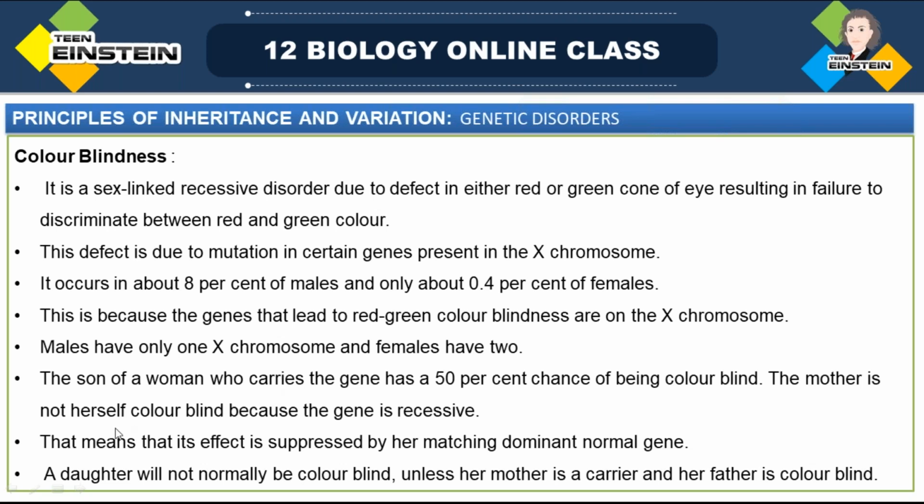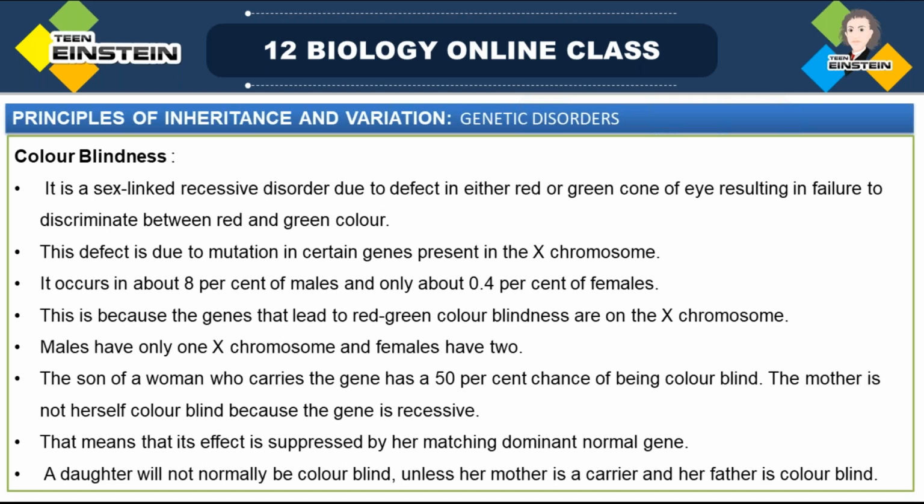So the son of a woman who is carrying the gene: in the case of a male, only one X chromosome will come, so there is a 50% chance of being colorblind. The mother is not herself colorblind because the gene is recessive, right?